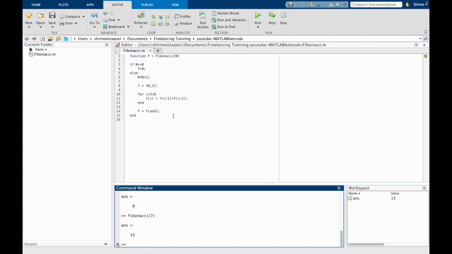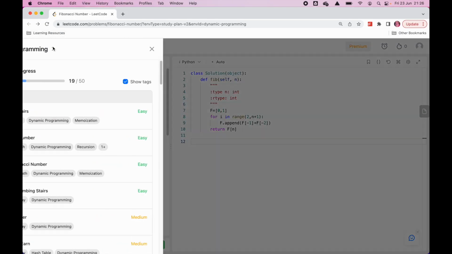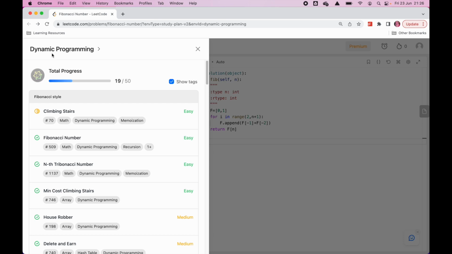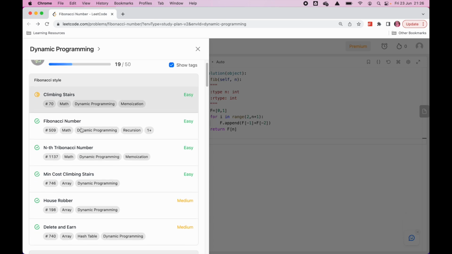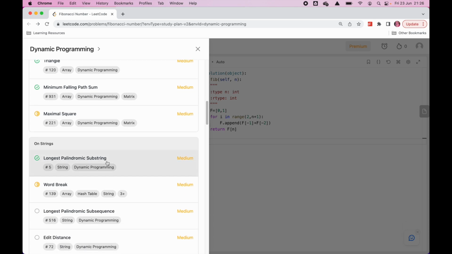It's pretty simple. In the next few videos, we're going to be trying to do more Leetcode, probably from the dynamic programming set, just moving up in difficulty gradually and to see where this goes.